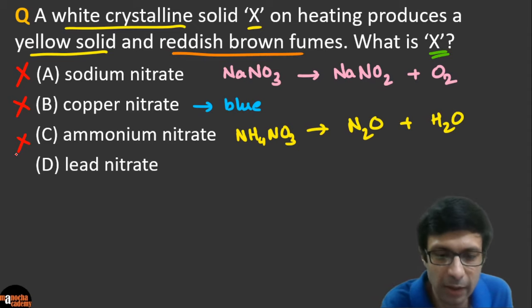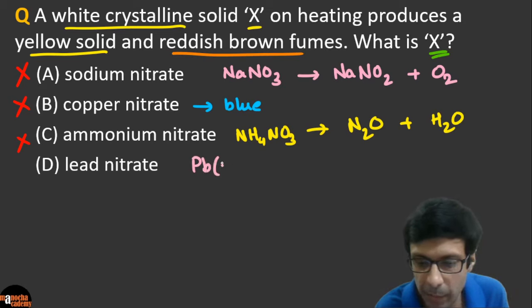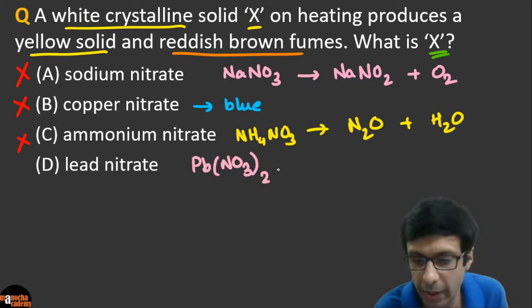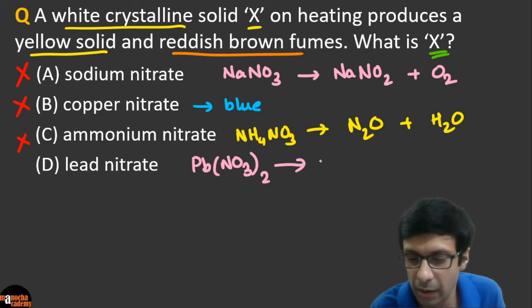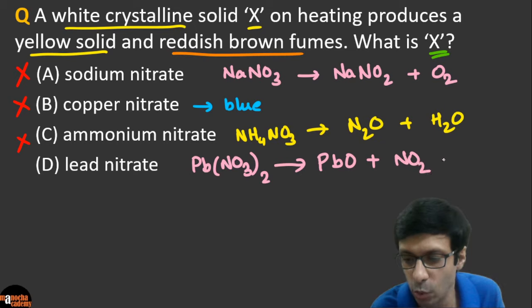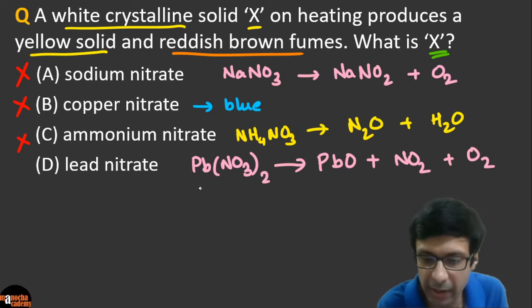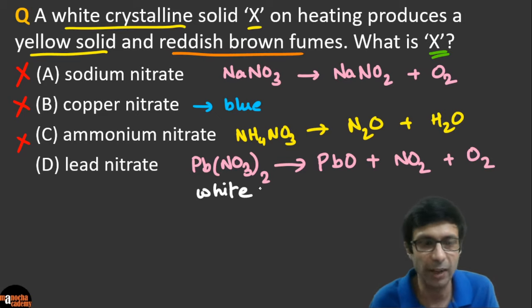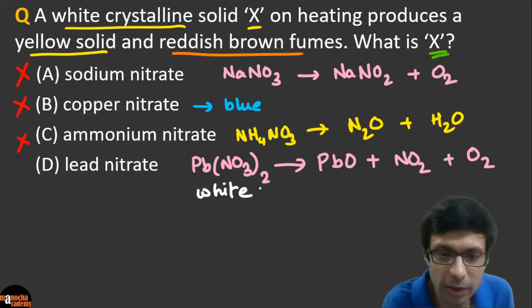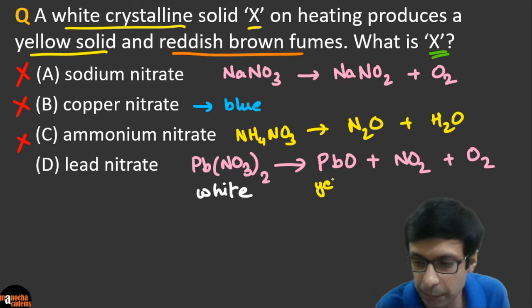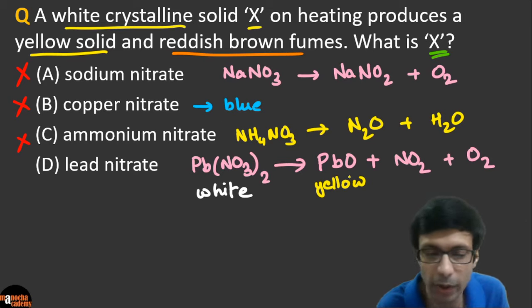Now let's take a look at our last fellow, which is lead nitrate. So Pb(NO3)2, because the valency of lead is 2 here. And so that's going to give lead oxide plus NO2 plus oxygen. Lead nitrate is a white crystalline solid, so you need to learn up your colors. Lead oxide, PbO, is yellow in color.